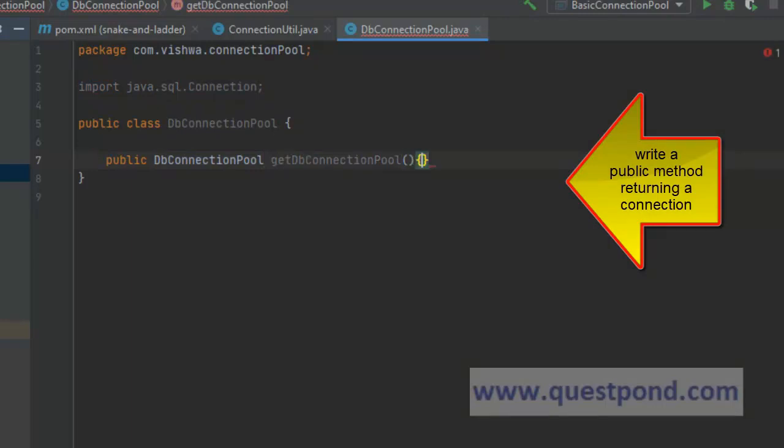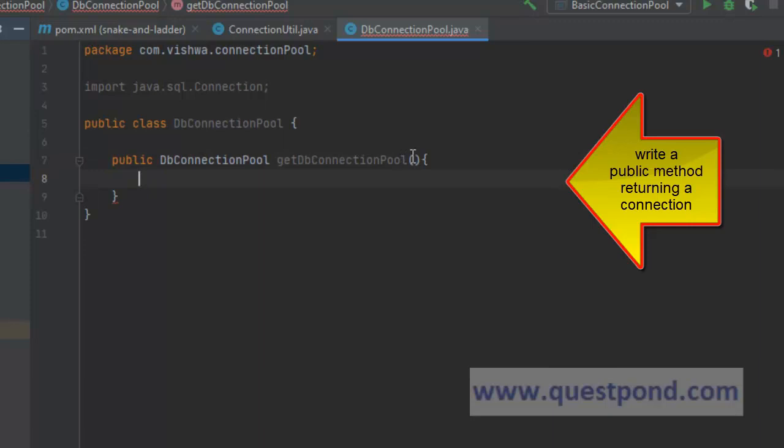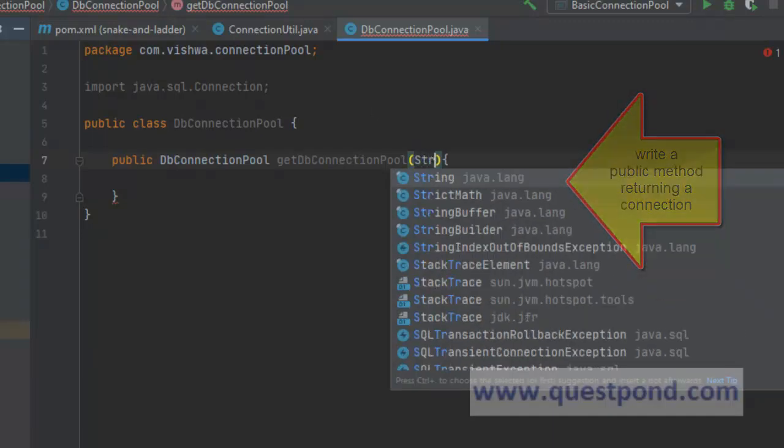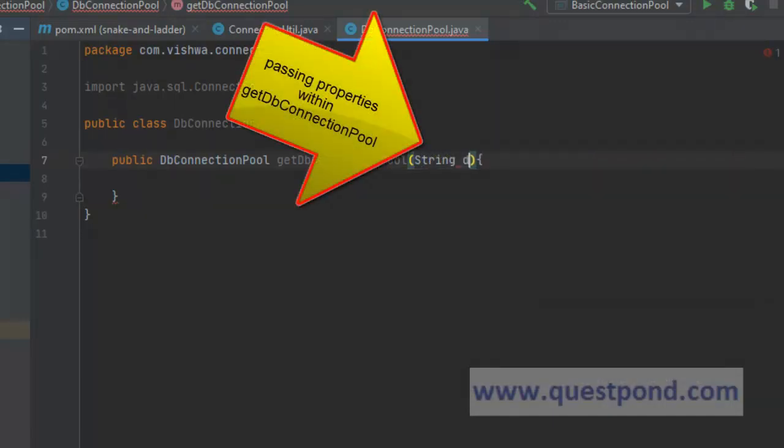So we want to create a DB connection pool, and we can pass a list of properties or a map of properties. To keep it simple, let me pass these properties.